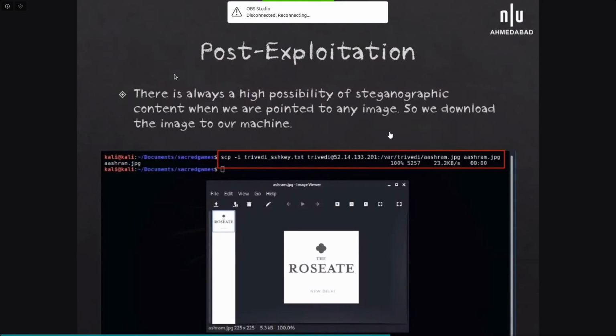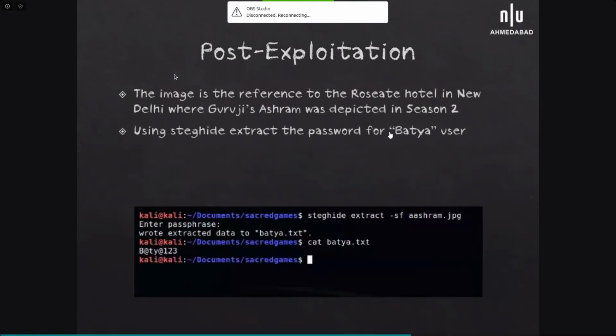Now you copy that file to your attacking machine, and when you open it, you will see that the image is of the Rosette Hotel, New Delhi. Again, taking a clue from the web series, this is the hotel where the Ashram was shot. Using the steghide tool, you will get the password. The hint was the Rosette Hotel, so the password was the same. You will get access to Bhatia user's password.